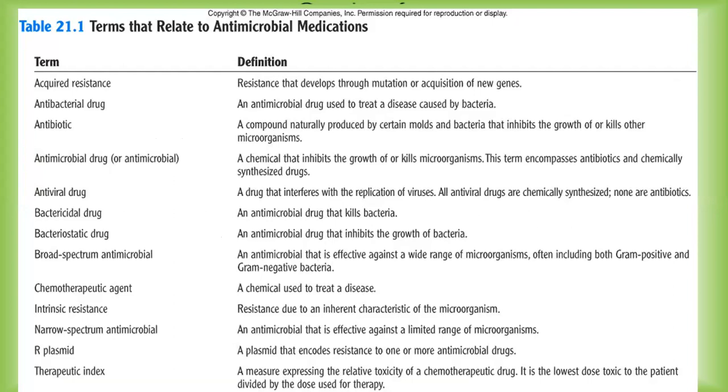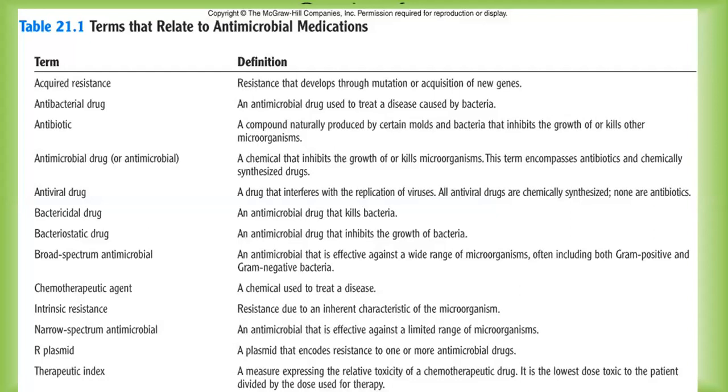Now, whenever we study antimicrobial medications, there are different terms that are used to relate to antimicrobial medications. So these terms will be coming every now and then during this chemotherapy. Already you might be aware of many of the terms, but we will quickly go through these particular terms. So acquired resistance. It is nothing but the resistance that is developed through mutation or acquisition of new